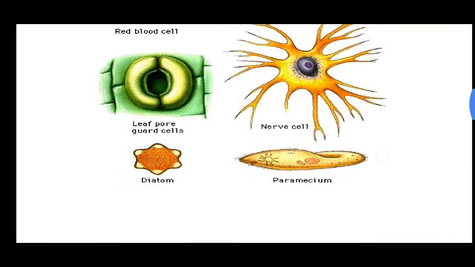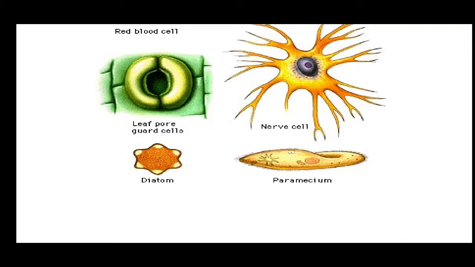Next is the guard cells. The guard cell is present inside the stomata. Where is stomata present? It is present in the leaves of plants. The plant leaf undergoes the process of transpiration with the help of this stomata, and inside the stomata we have guard cells which open and close, which helps in the process of transpiration.